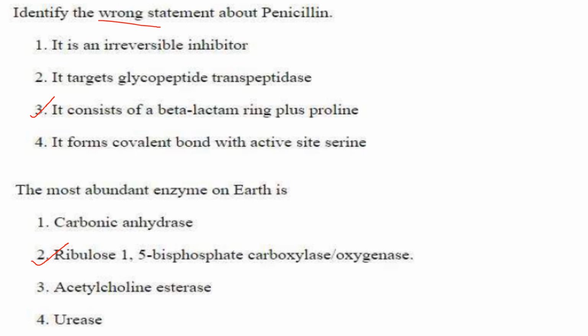That's also correct. The most abundant enzyme on earth is ribulose 1,5-bisphosphate carboxylase or oxygenase, because plants are more abundant. This enzyme is found even in algae also.